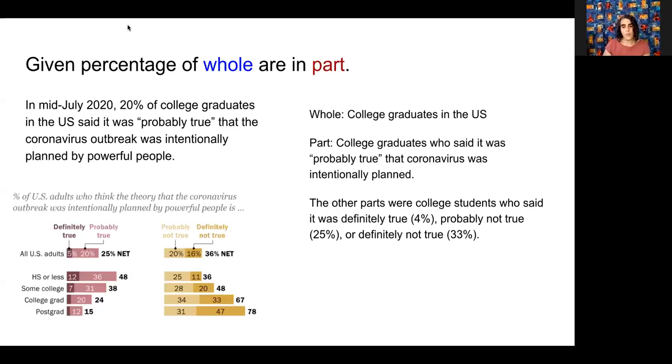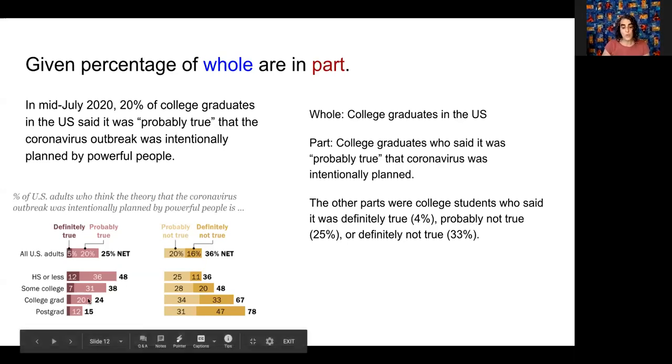The whole, the part after the "of," is college graduates in the United States. We're looking at all college graduates in the United States and whether they felt that the coronavirus was intentionally planned by powerful people. 20% of them thought that it probably was.